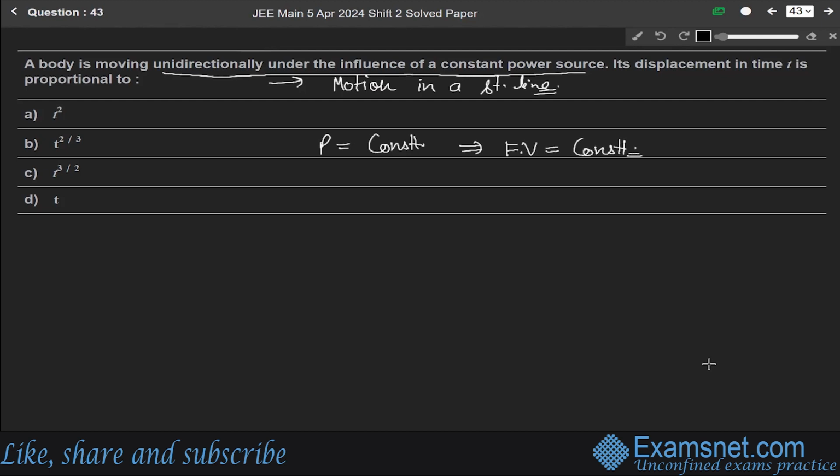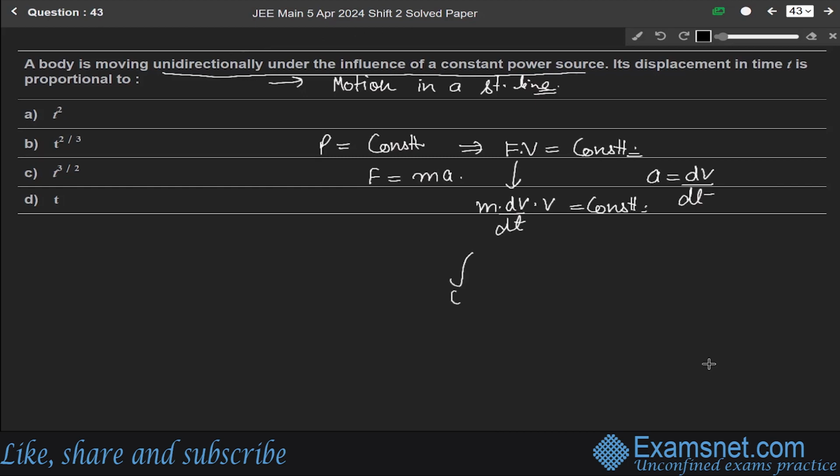So we can write force, which equals mass into acceleration, and we can write acceleration as dv over dt, the rate of change of velocity with respect to time. So in place of F, we can write m dv over dt into v equals constant. Now integrating this with respect to v only.